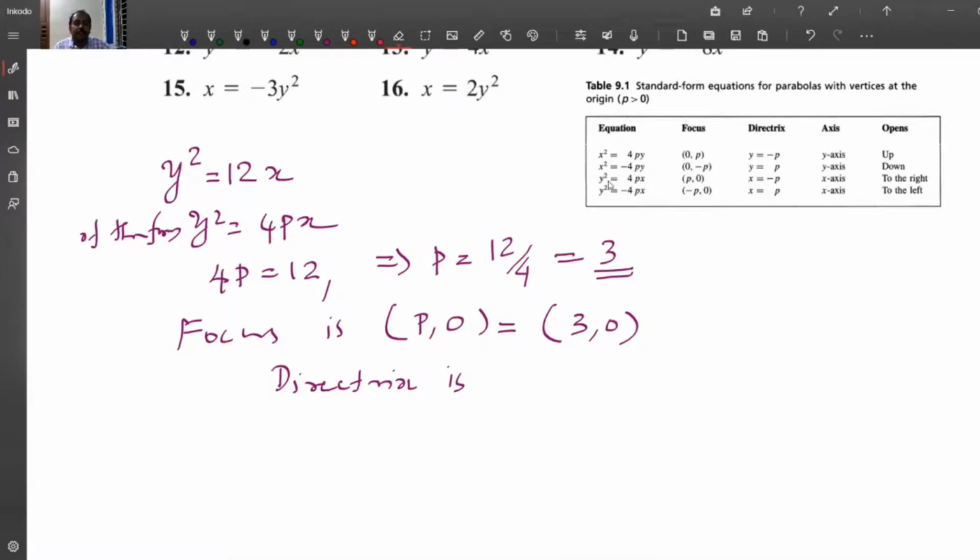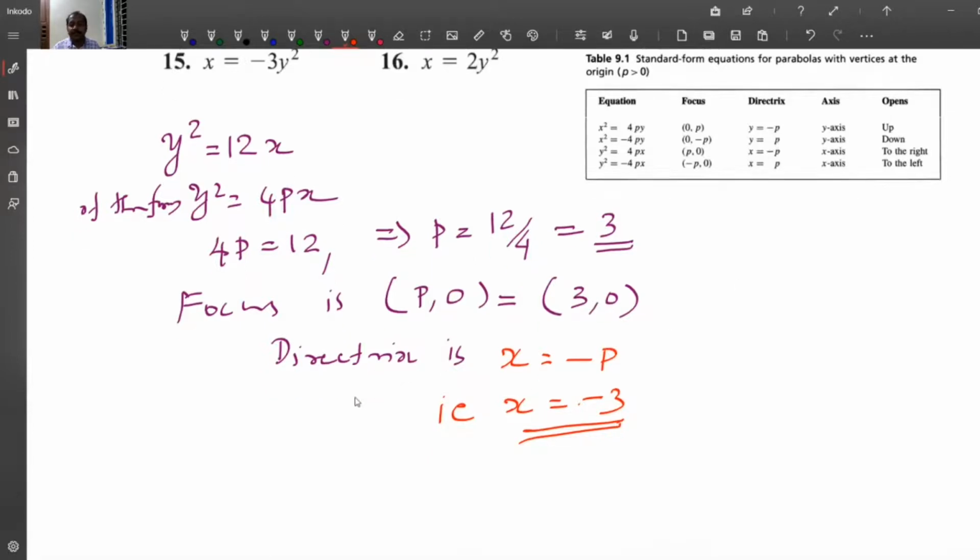So this is the equation y square is equal to 4px, of this form. So directrix is x is equal to minus p. That is x equal to minus 3. And one more thing: the axis will be the x-axis, and it will open towards the right.